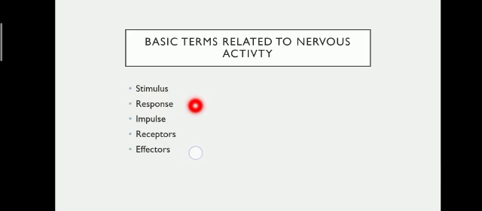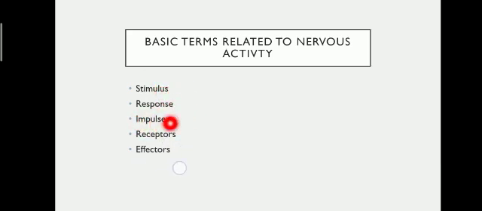Suppose if I touch a hot iron, immediately I remove my hand. So that is my response. The withdrawal of my hand is my response. And the temperature change which I felt on my fingertip, that is the stimulus which I got.